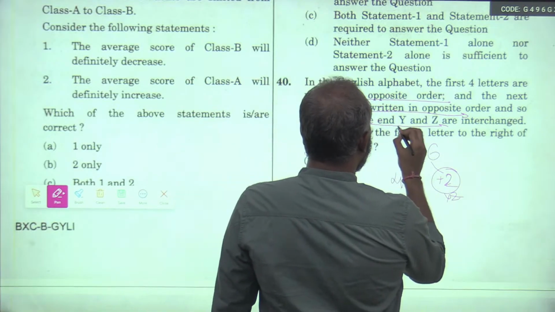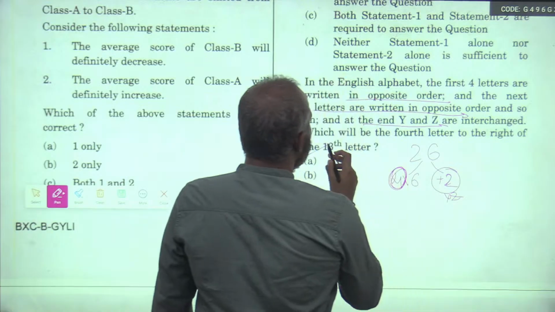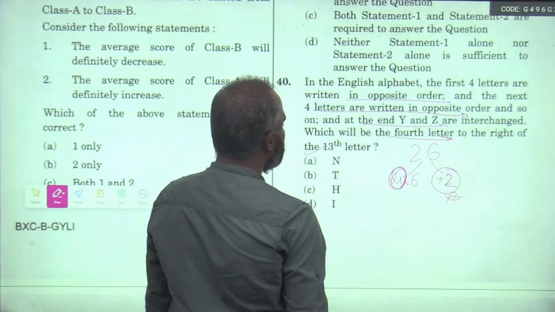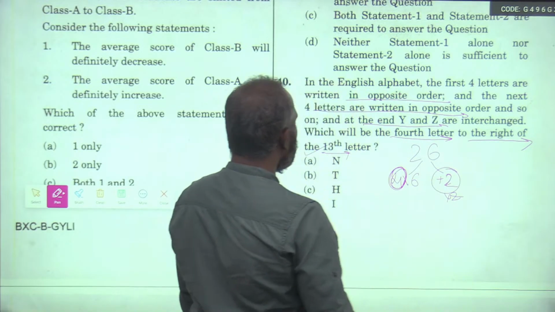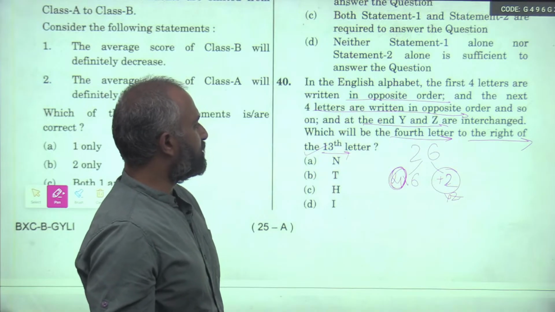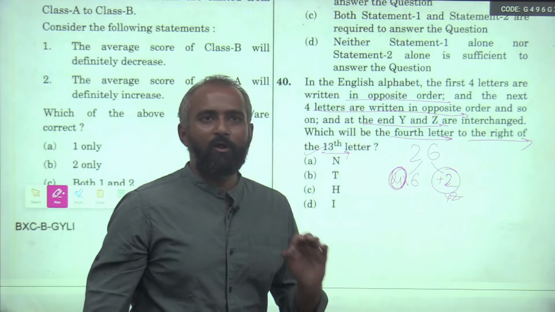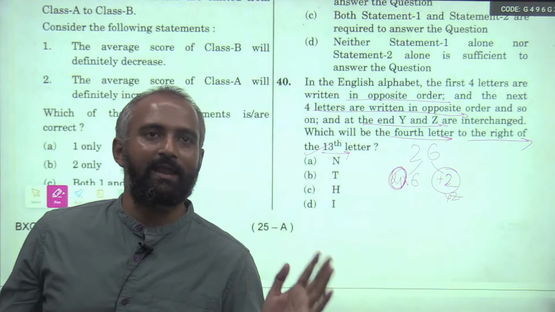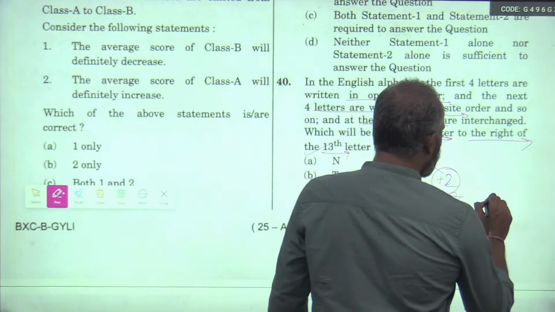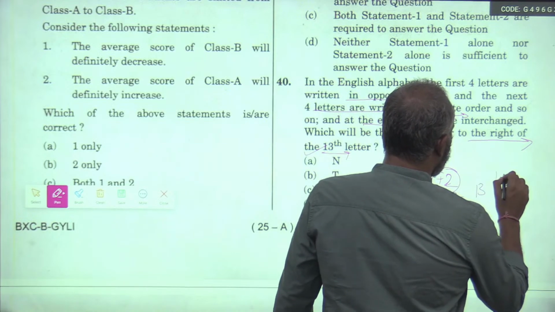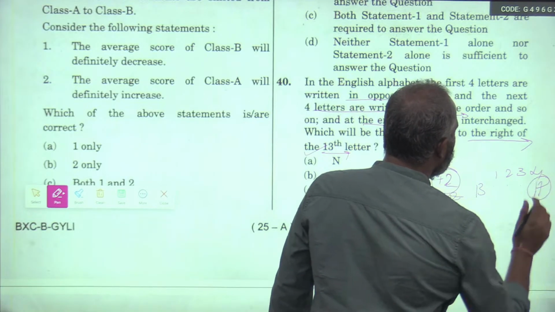So what is affected? Only a group of 4 is affected. The question asks for the fourth letter to the right of the 13th letter. So what is the position that you require? Do not jump directly into writing ABCD. If this is the 13th letter, then 14, 15, 16, 17. You need to find the 17th letter, right?